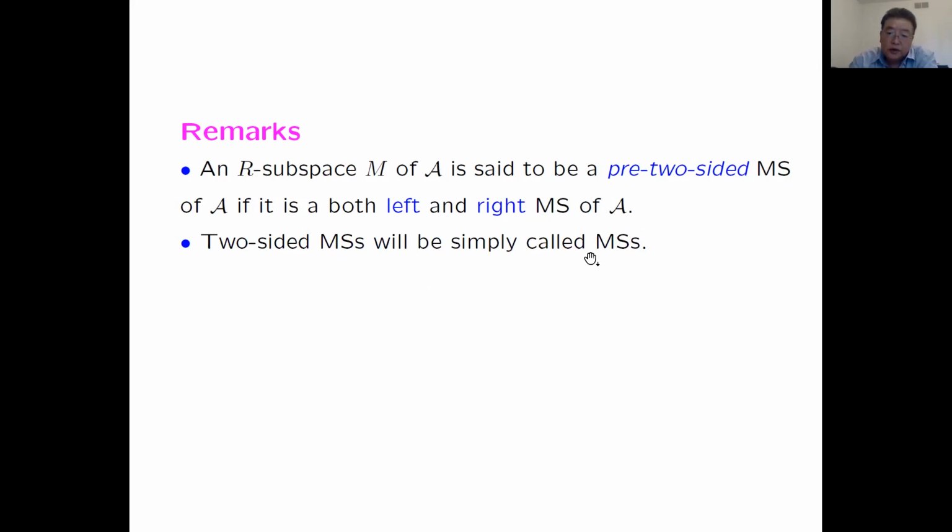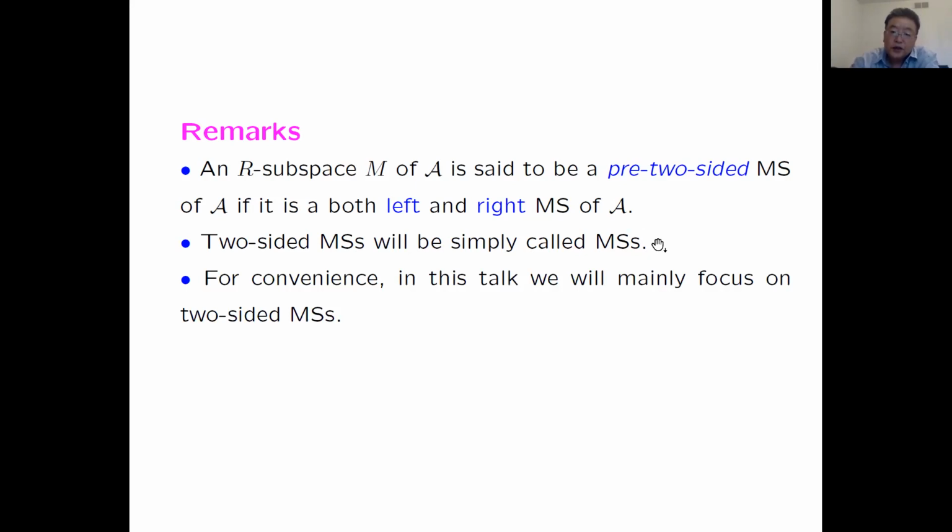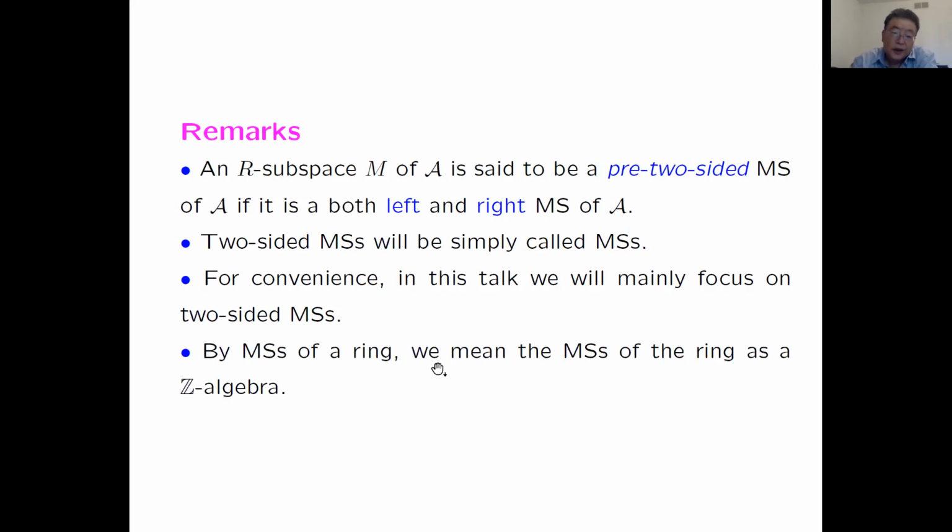Two-sided ones are simply called Mathieu subspaces. For convenience, in this talk, we'll just talk about two-sided Mathieu subspaces. We define the Mathieu subspaces of algebras. For any ring, we can view it as an algebra over Z. Therefore, for any ring, we also have the concept of Mathieu subspaces. So these are the definitions and the remarks. Very simple. It can be viewed as a generalization of ideals.